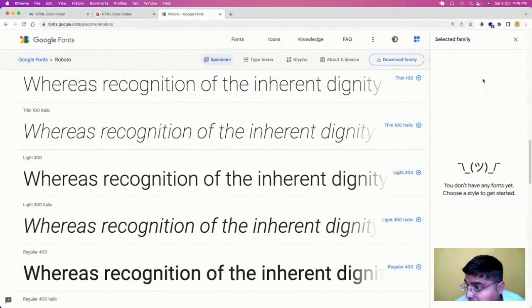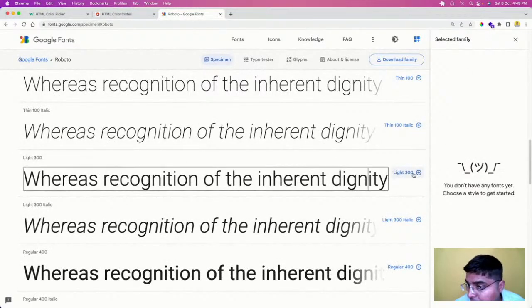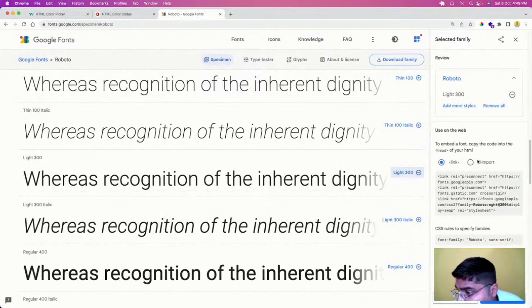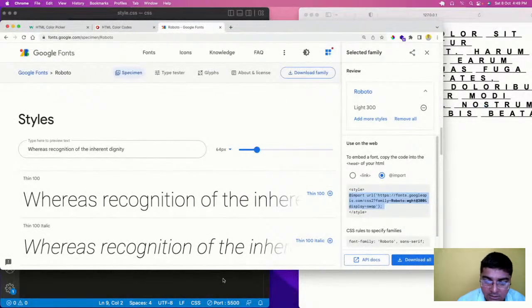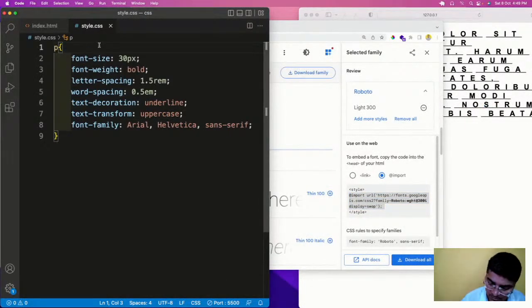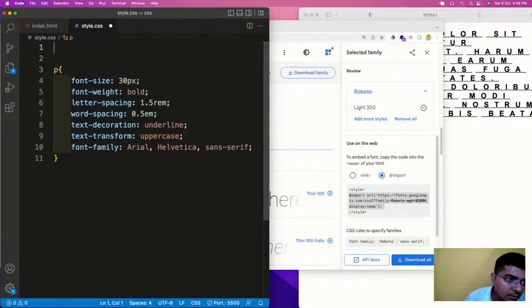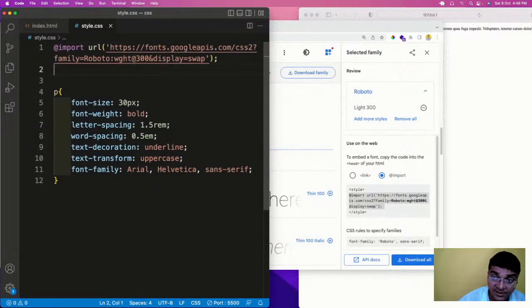So here let us import, Control C, normal size, and at the top we need to paste it.